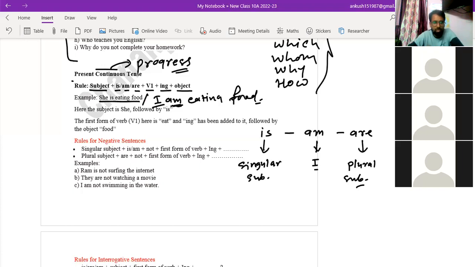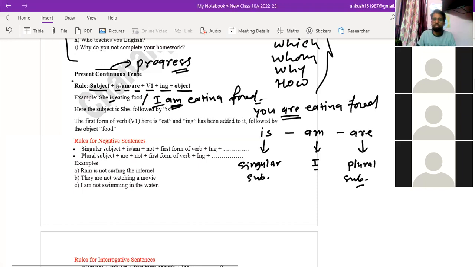Have you got it? Are is used for a plural subject. For example, you are eating food. Are is used, am is used, and is is used. Okay. Have you got it? Is there any confusion? Through this you will get it.